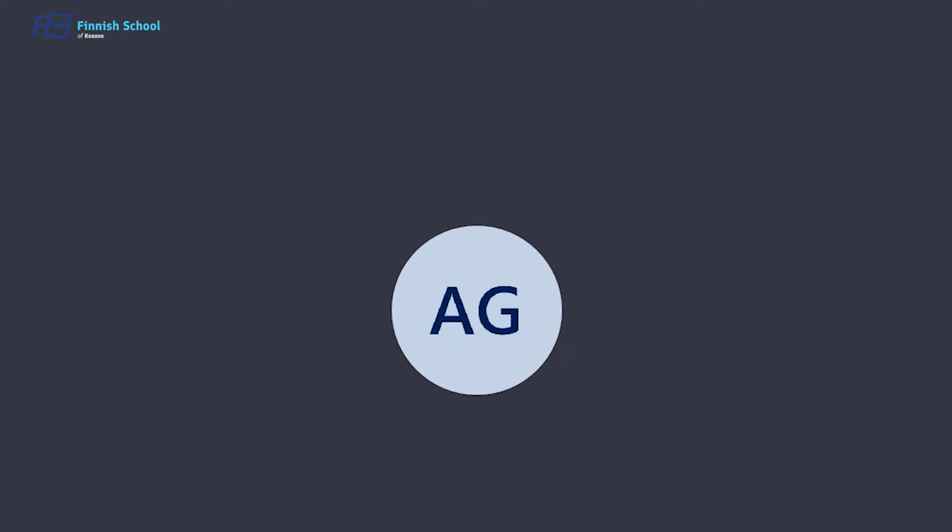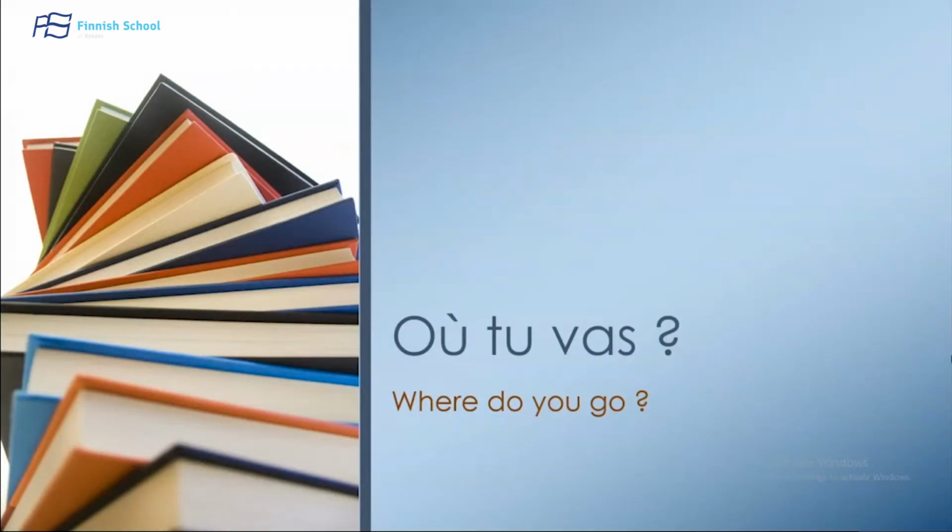Où vas-tu? Where do you go in English? So this is the title of the lesson that we are going to learn today. Où, which means where. Tu vas, you go. So as you can see from the title, we are going to learn a new verb, the verb to go.